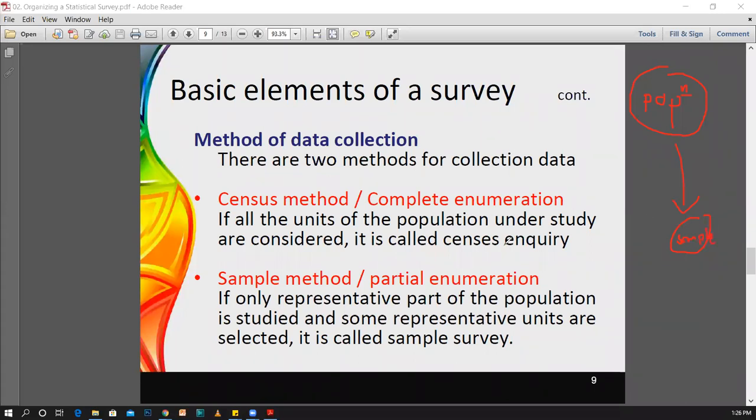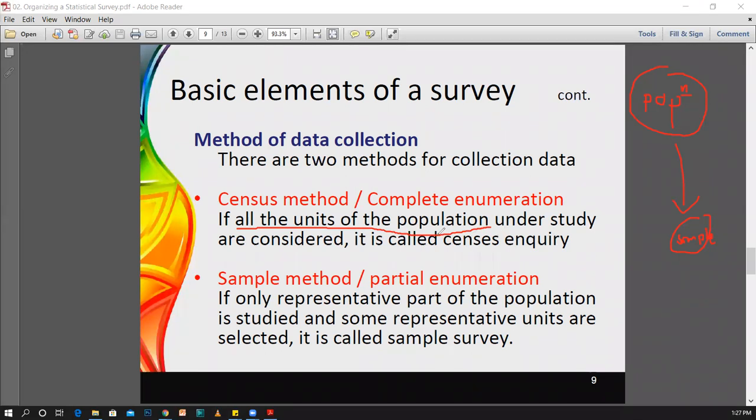Now think about it: if your survey needs all the data points, all the elements inside this population, for your investigation, then such a method is called the census method or the complete enumeration. If all the units of the population under the study are considered, then it is called a census survey.